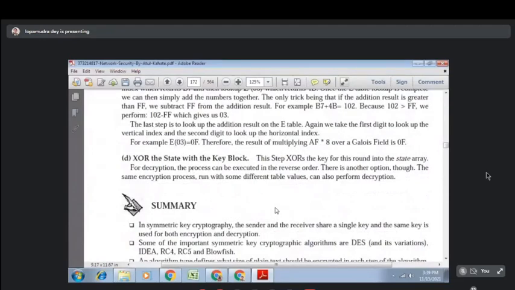And the very last step, see what it is. After the matrix multiplication, with what will we perform the XOR operation to generate the plain text? Now we have 10 keys, so in each round we will use one key per round. If there are 10 rounds then we use 10 keys; if we use a 192 bit key then we will use 12 rounds, and if you are using a 256 bit key then we will use 14 rounds. So in this way we will perform the operation.